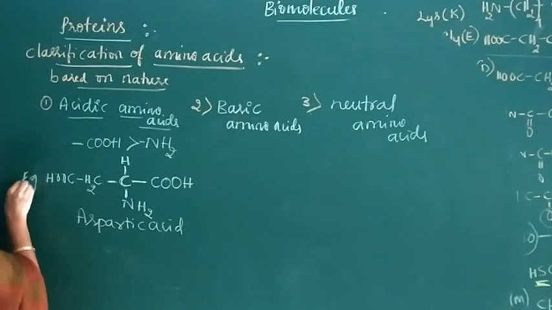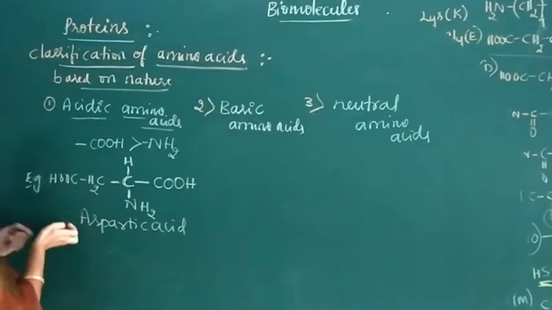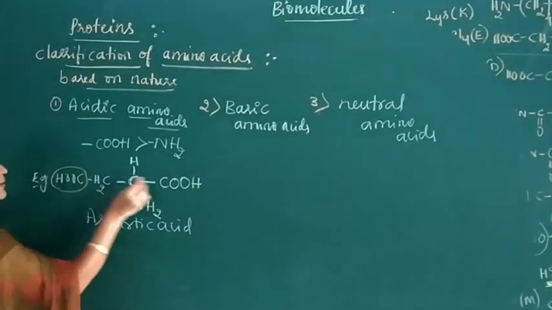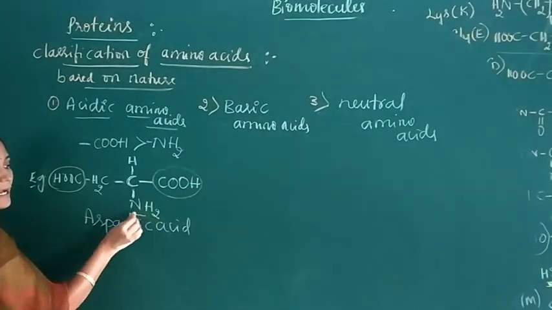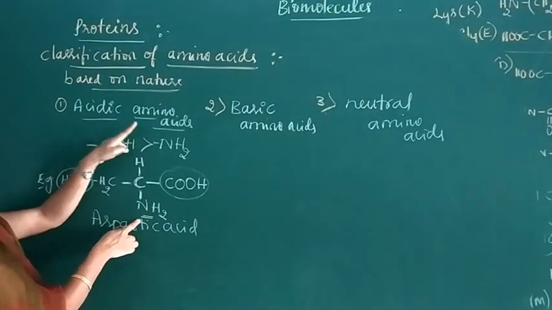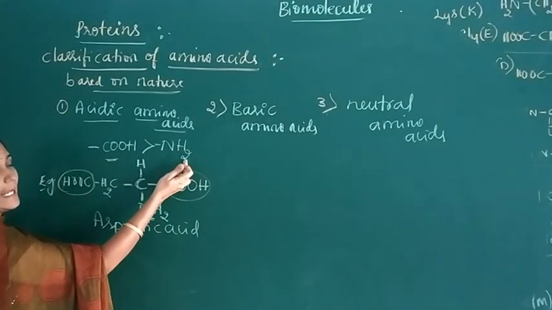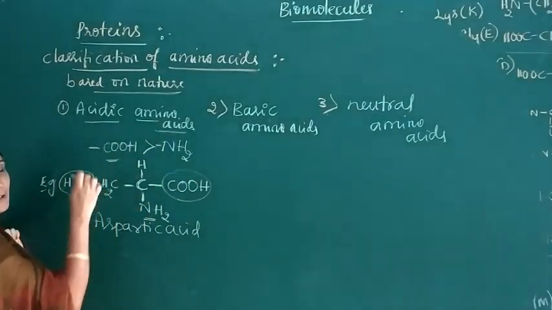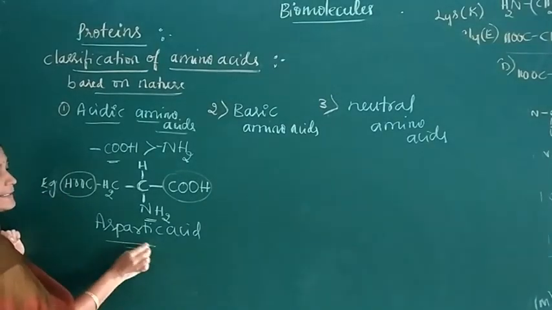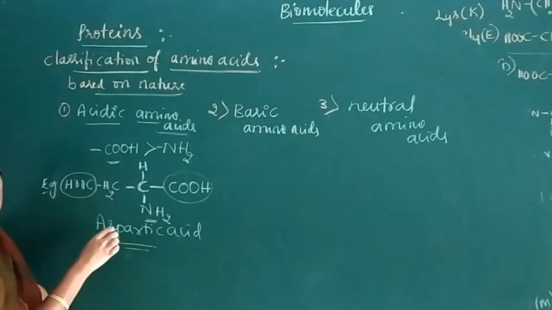So in this example, it contains 2 carboxylic acid groups and 1 amino group. The amino acid which contains more carboxylic acid groups than amino groups is called an acidic amino acid. So aspartic acid is an example of an acidic amino acid.